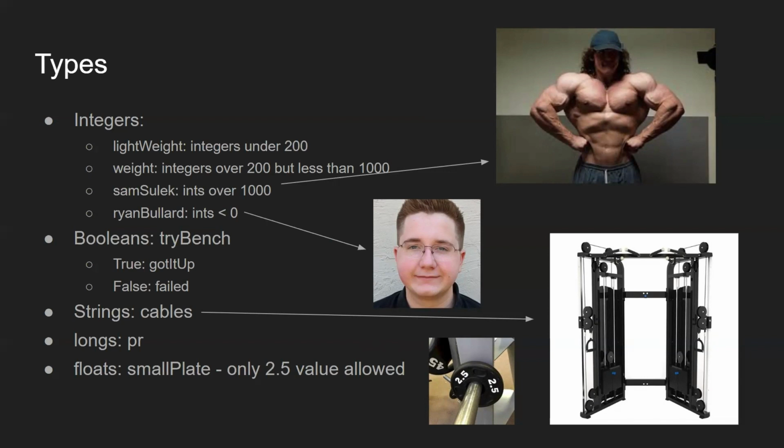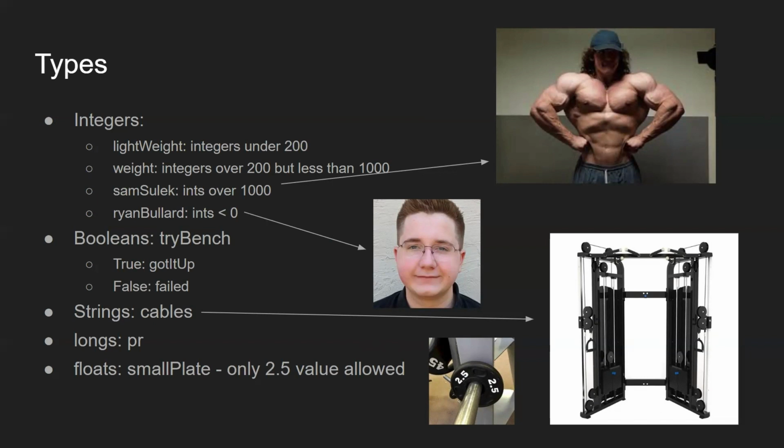Now, a typical normal range is 200 to 1,000 pounds. So that's what we say for our normal weight range, you'll specify with the annotation of weight. Now, Sam Sulek, this guy is the actual GOAT. So if you're ever using an integer over 1,000, to pay our respects to Sam, we're going to annotate this with the type of Sam Sulek. And now we, of course, would like to allow for negative integers as well. And we're going to annotate this type with Ryan Bullard. And now Ryan Bullard is actually unbelievably strong, really. So this is really a joke more than anything else.